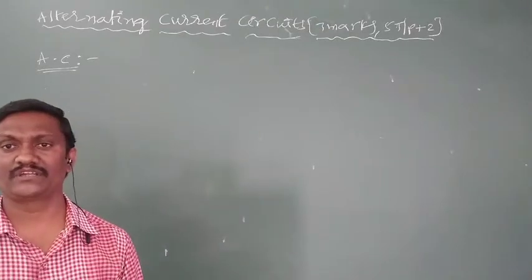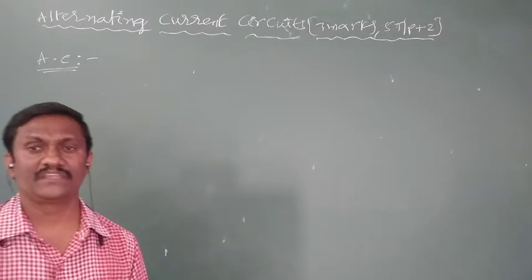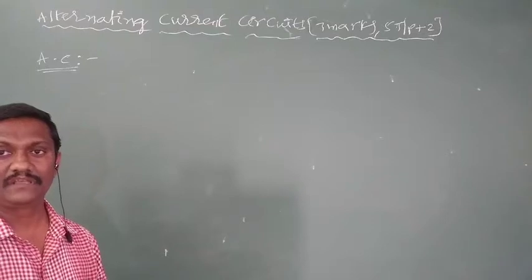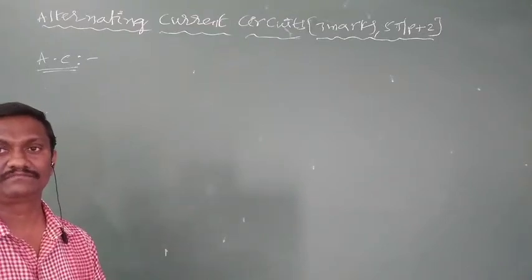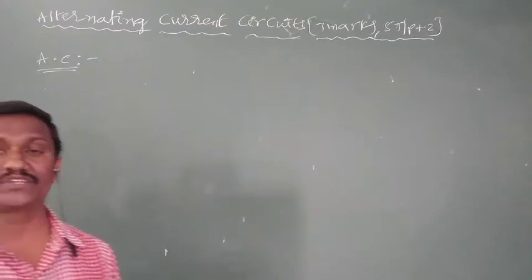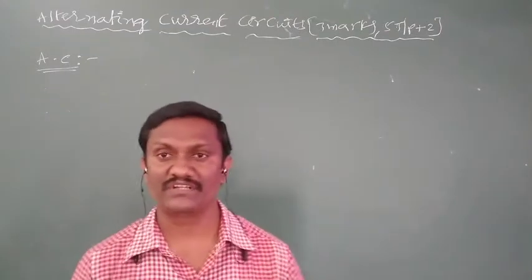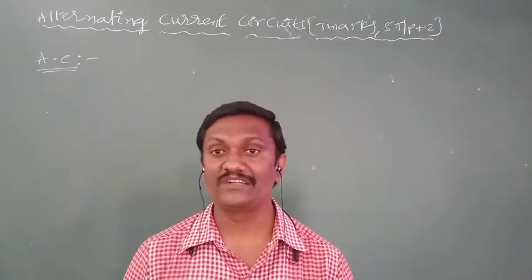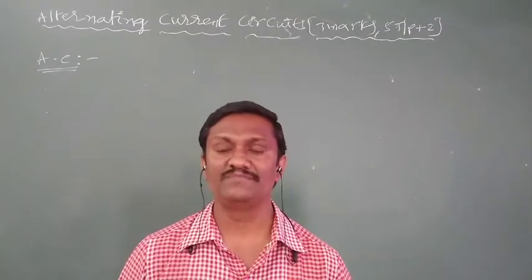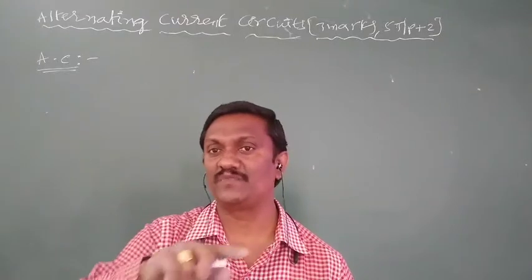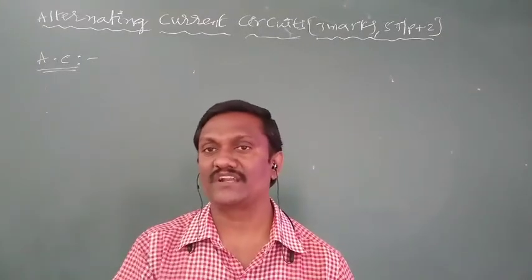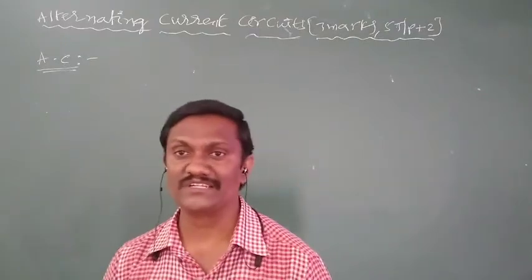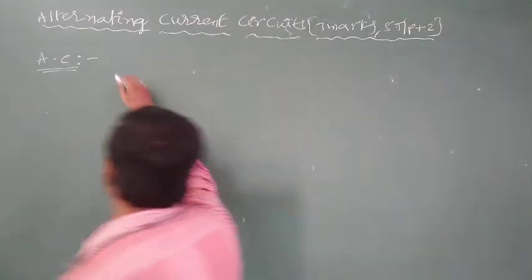Now we have to continue the concepts of AC. AC means alternating current, which is also called variable current. Then what is the definition of AC? A current whose magnitude changes continuously and direction changes periodically. Such kind of current is called alternating current. Or simply, the first half of the current is passing clockwise, the next half of the current is passing anti-clockwise. Such kind of current is also called alternating current, and also a variable current.